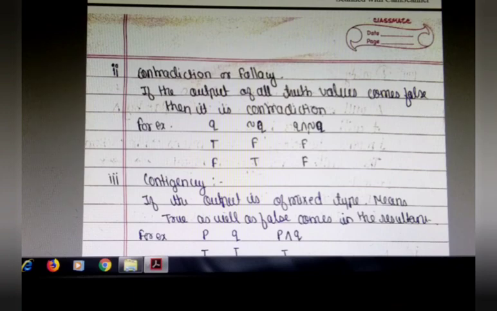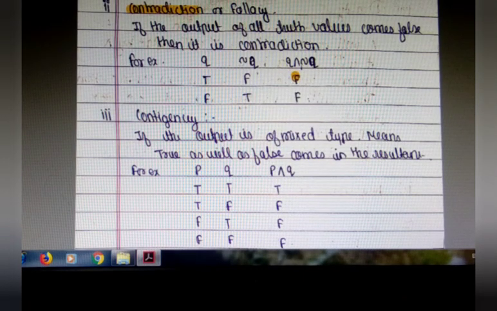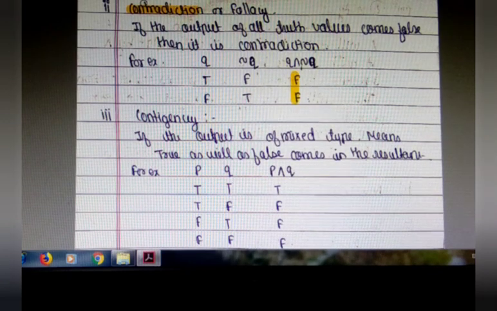Next comes contradiction, meaning the truth value should be false. If the output of all truth values comes false, then it is a contradiction. The statement pattern will always take truth value false, whatever the assignment of truth values to its components. These are the components. Here we are taking the example of P and negation of P. The resultant value will come all false, so it is known as contradiction.